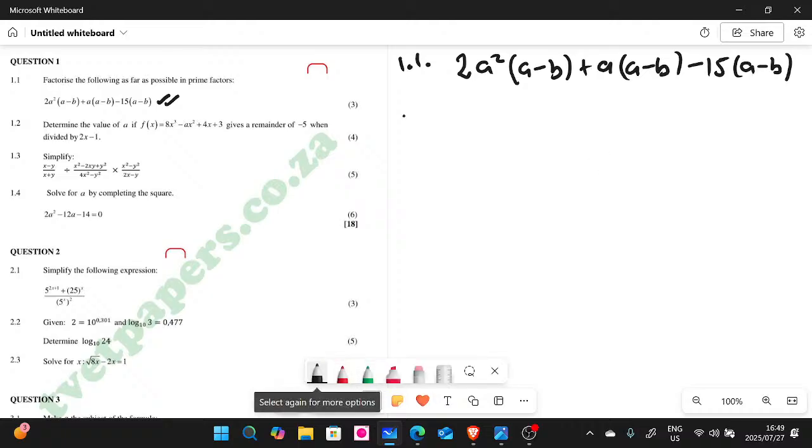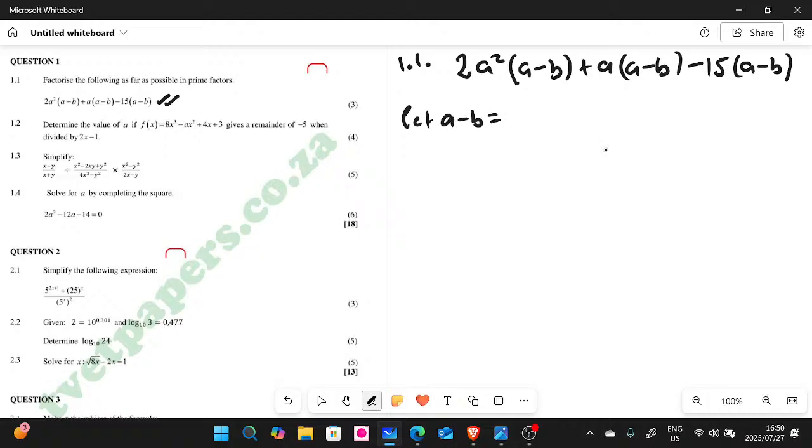So we can say let a minus b equal k. So wherever there is a minus b, we want to equate to k. So if you rewrite this, this is going to be 2a squared k. Do you guys see? Plus a k minus 15k. Are we still together? Right, I hope we're still together.